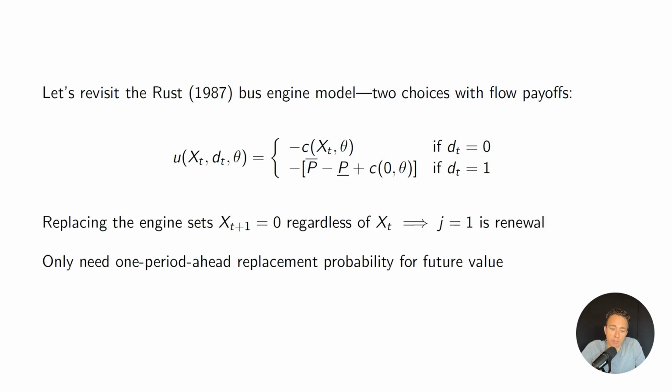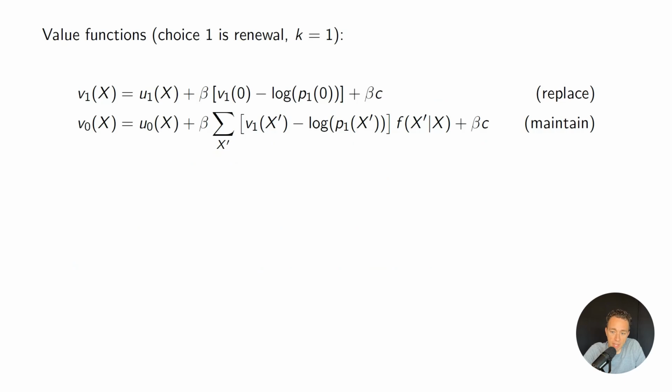Because replacing the engine always sets the state back to 0, because I got a new engine, so no miles traveled on the engine, and that's true regardless of what the odometer reading was before I replaced the engine. So this means that action 1 is our renewal action. And so in this case, we're only going to need a 1 period ahead replacement probability to capture the future value of making that decision. So how does this work?